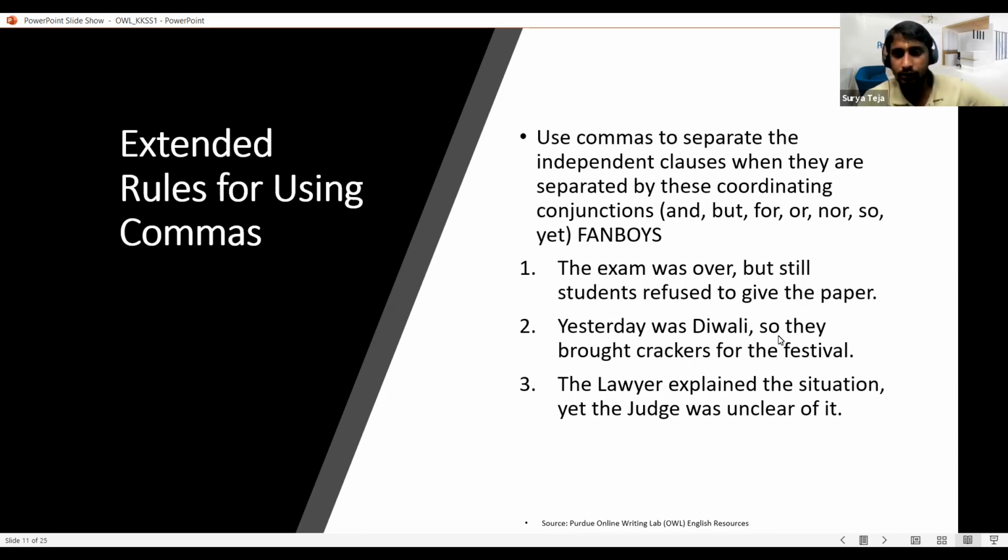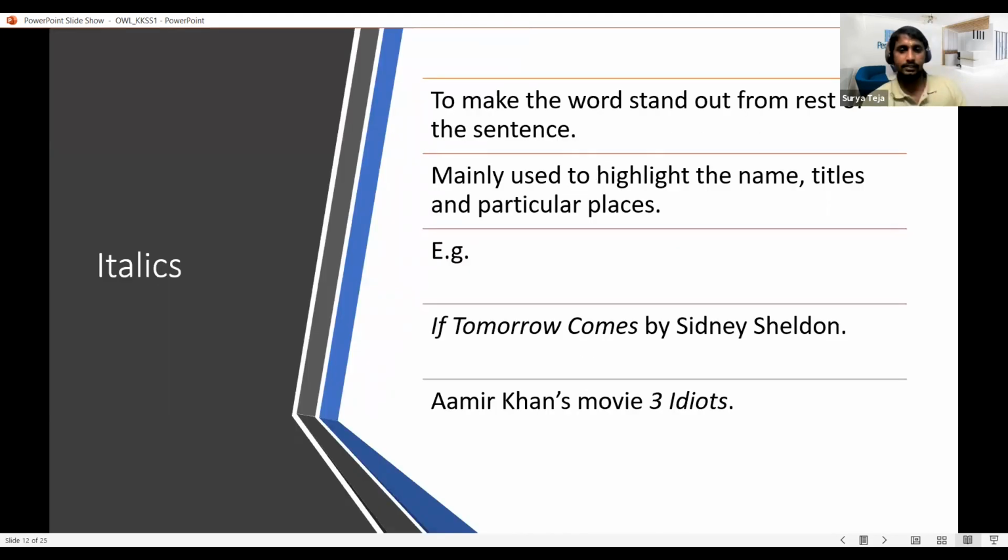"Yesterday was Diwali, so they brought crackers for the festival." Here, "yesterday was Diwali" is an independent sentence, and "they brought crackers for the festival" is also the same. And another example is "The lawyer explained the situation, yet the judge was unclear of it." So "yet" is a coordinating conjunction here, and we use it along with a comma. So this was the last slide which we discussed in the last class. I'll move on to the next one.